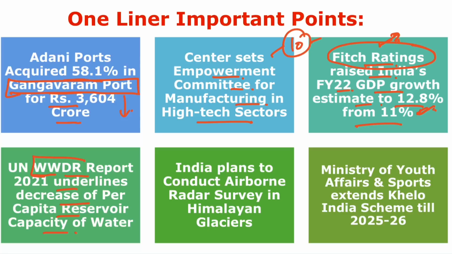Next, the United Nations WWDR report 2021 underlines a decrease of per capita reservoir capacity of water. The one thing you have to remember is that WWDR stands for the World Water Development Report, and it is given by the United Nations. The world population is set to increase to 9 billion by the year 2040, but the projected reservoir volume is just stable. So there is a need for more water, and a threat of a decrease in per capita reservoir by 2040. This report is released by the World Water Development Report.